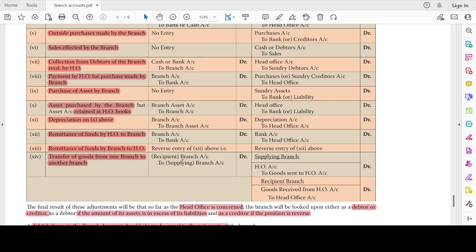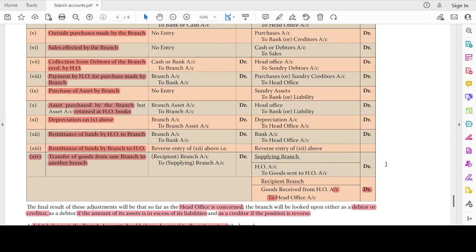Okay, so recipient account debit to supplying branch. This debit the receiver, credit the giver. So the recipient branch account debit to supplying branch account. In supplying branch, what entry will be passed? Head office account debit to goods sent to head office account. Goods received from head office account to head office account will be the entry passed in recipient branch. So this is the important one. Maybe this will be tricky for us to remember.